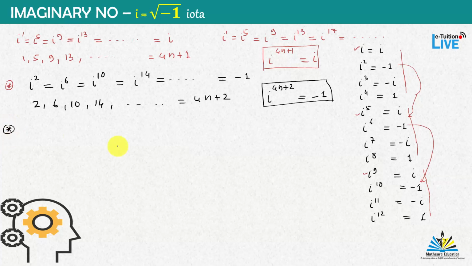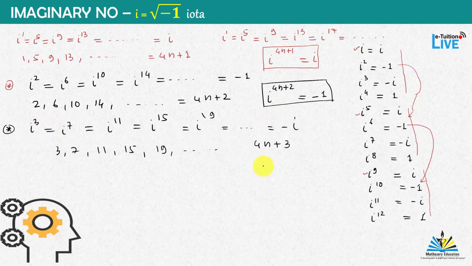Now let's observe again i cube, that is equal to i to the power 7 is equal to i to the power 11 is equal to i to the power 15 is equal to i to the power 19, and so on. And these are equal to minus i. So these are the numbers of type 4n plus 3. So i to the power 4n plus 3 is equal to minus i.